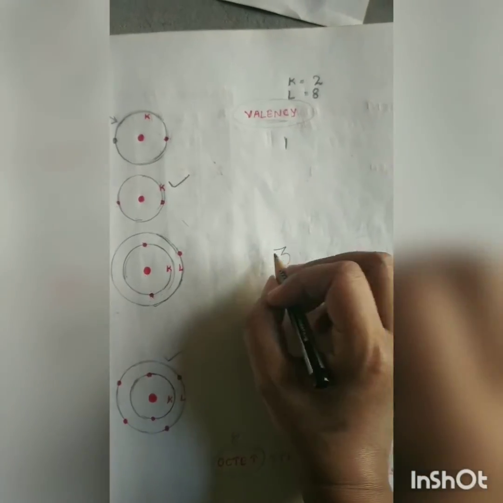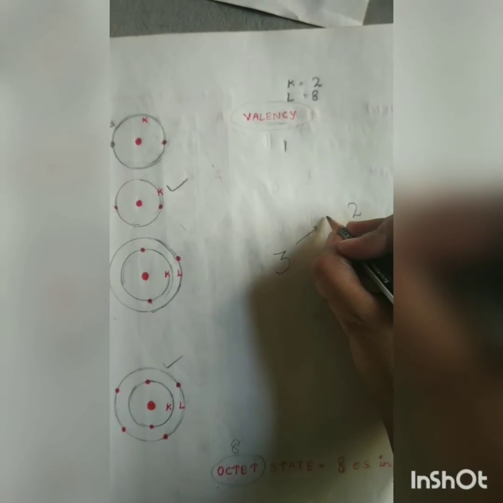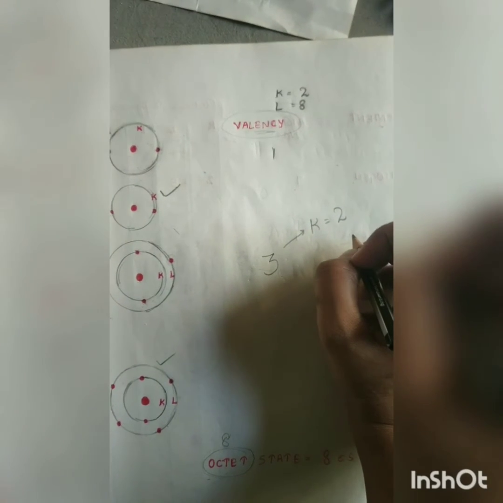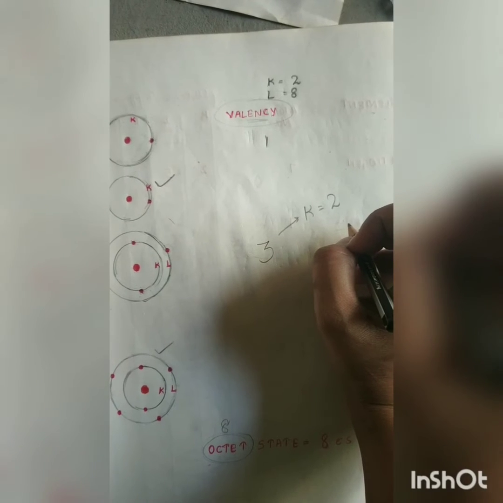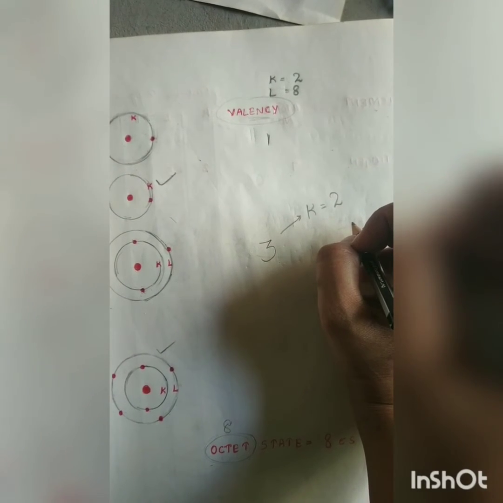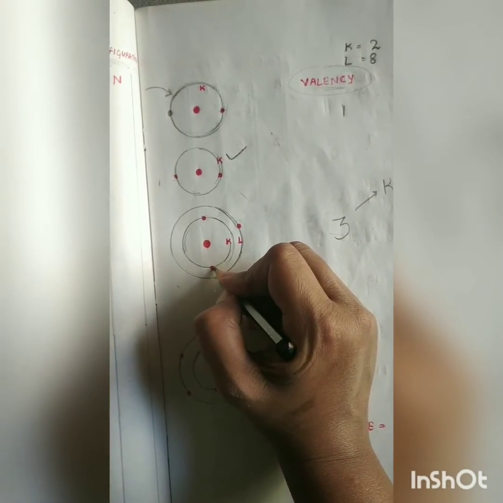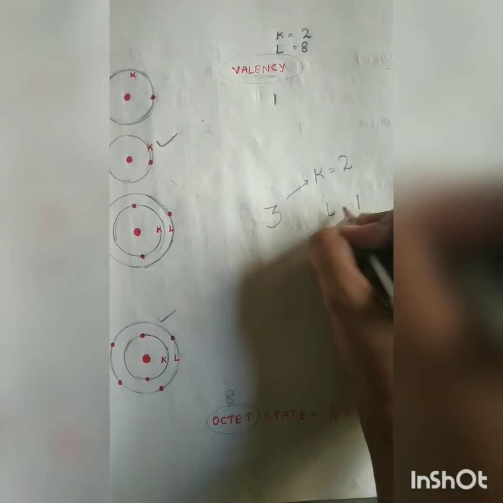Out of these 3 electrons, 2 electrons will accommodate in first shell, that is K shell. Remember that electrons in any atom do not occupy a new shell until all the inner shells are completely filled. So here, first inner shell, that is K shell, will be filled with 2 electrons, and the remaining 1 electron will go in L shell.